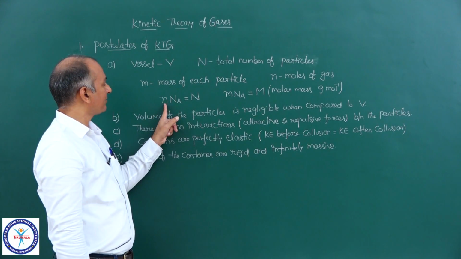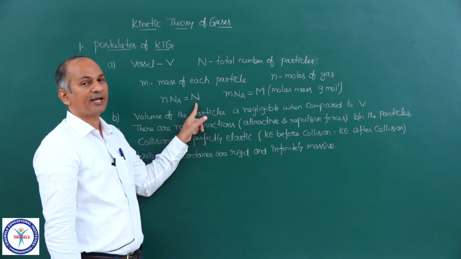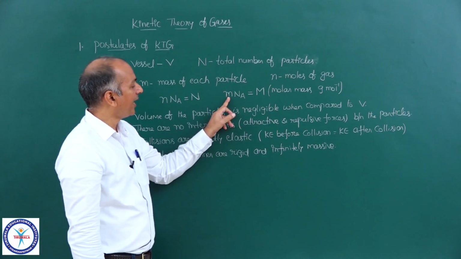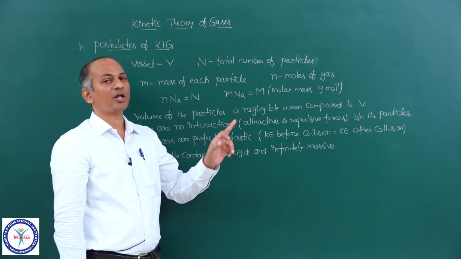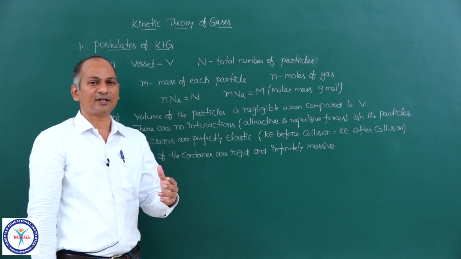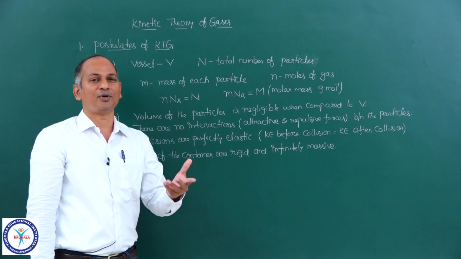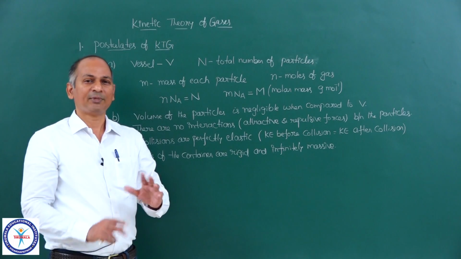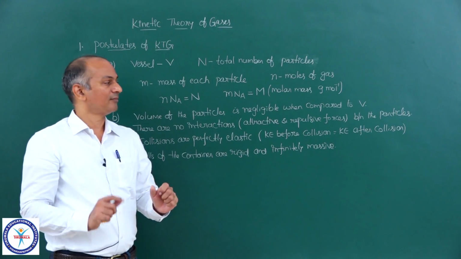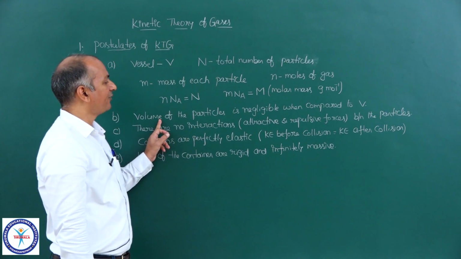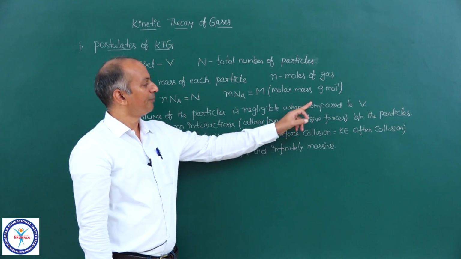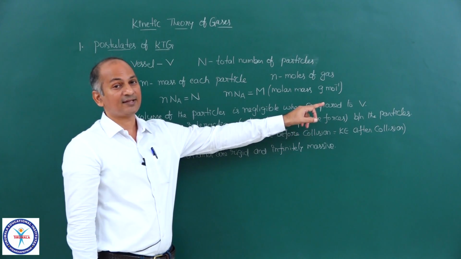Then by definition, small n into Avogadro number will be the capital N, and small m into Avogadro number will be the molar mass. This molar mass is also called gram atomic weight, gram molecular weight. Same thing, one and the same. Okay. Then the volume of the particles is negligible when compared to the volume of the vessel, the volume of the container.